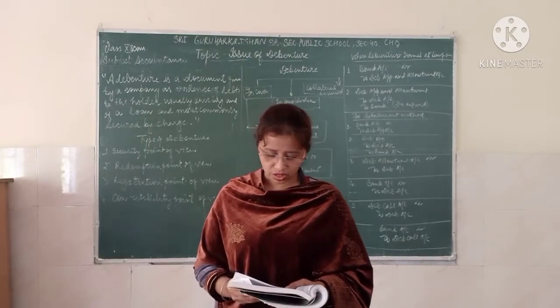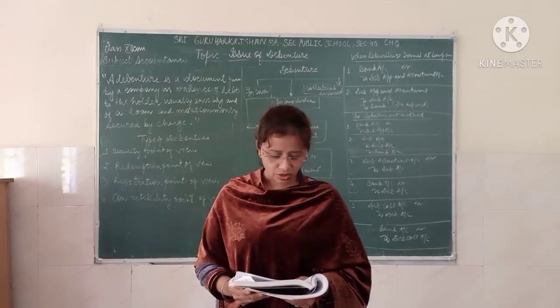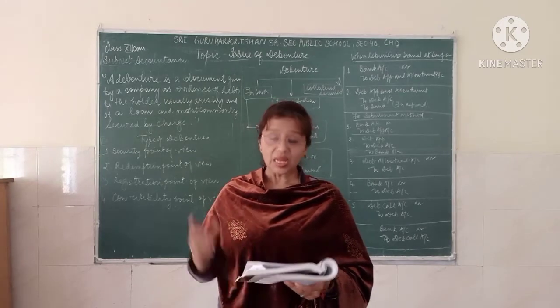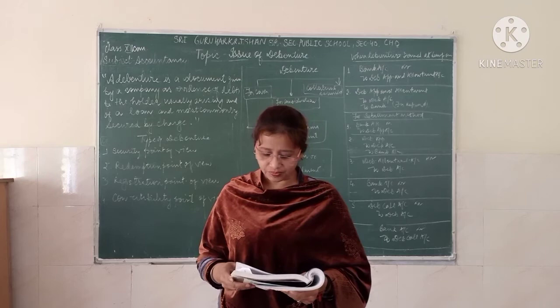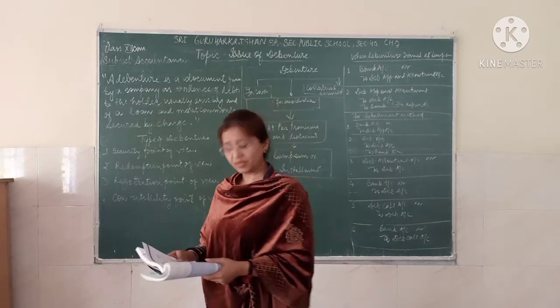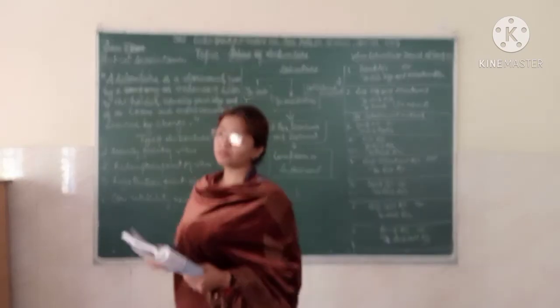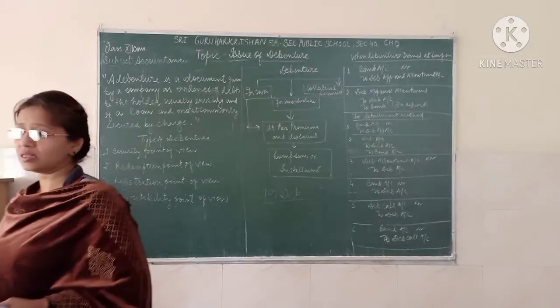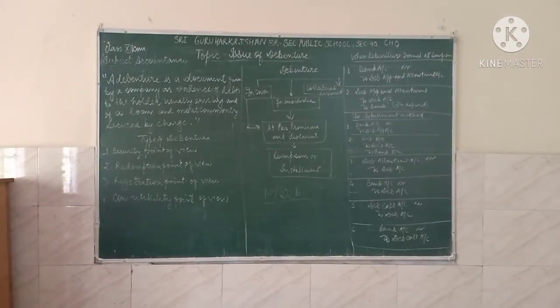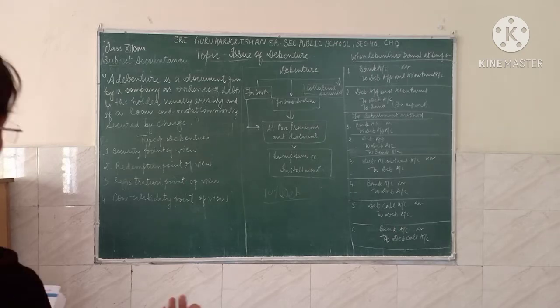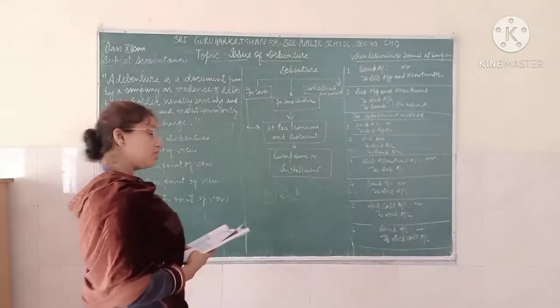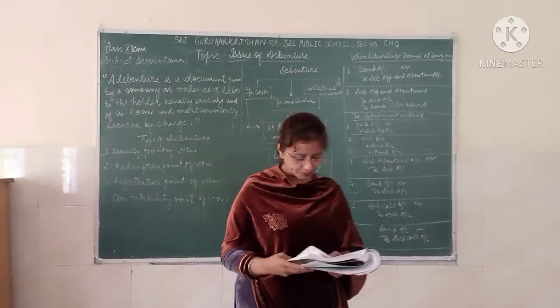Irredeemable debentures are those debentures that are not repayable during the lifetime of the company and hence are repaid only when the company is liquidated. It means irredeemable debentures are just like shares, as shares are always repaid back when the company is wound up.